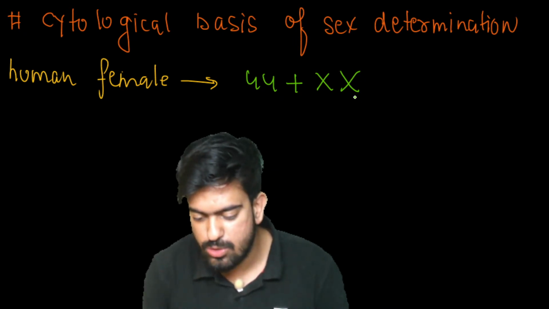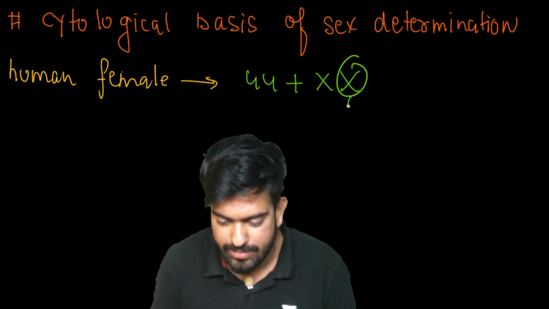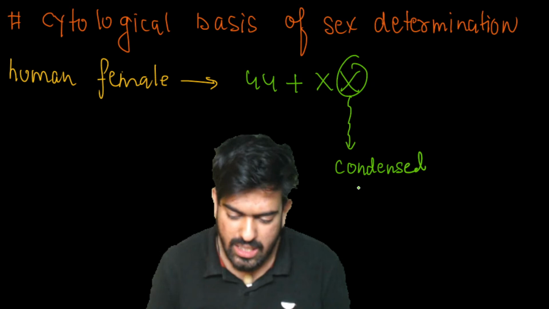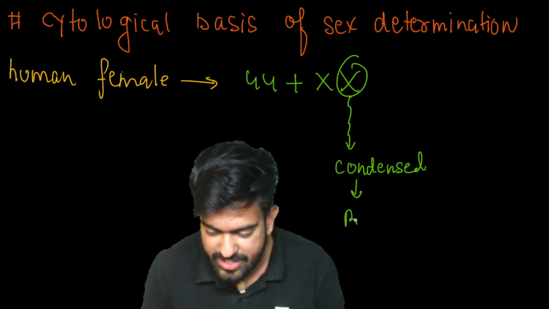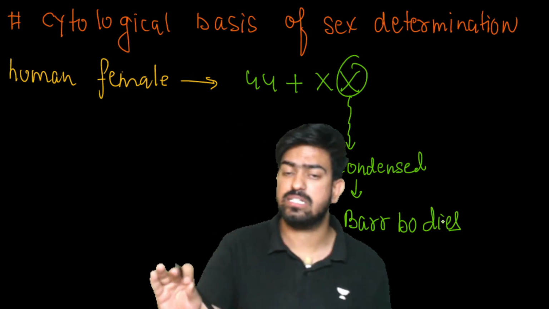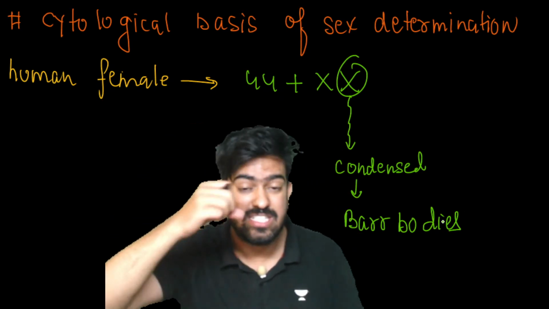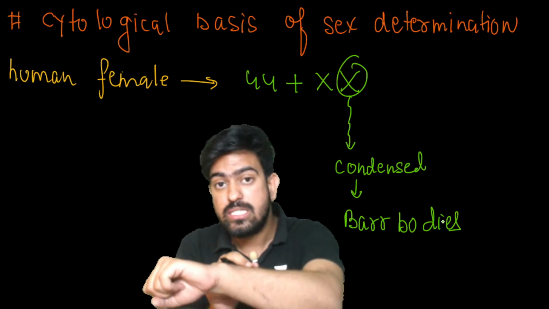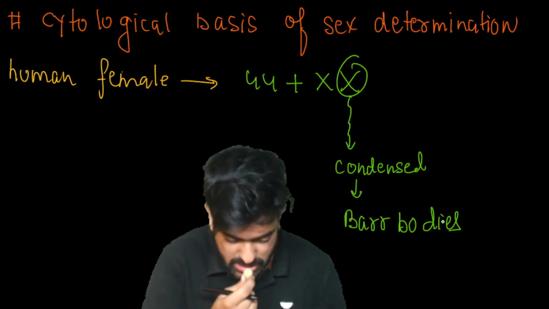So what does the other X chromosome do? It gets condensed, and it gets converted into Barr bodies. This happens in every cell. If you take the hair of a female and see it under the microscope, you will be able to see the Barr bodies. If you take the skin cell of the female, you will be able to see the Barr bodies. Yes? Now see here.